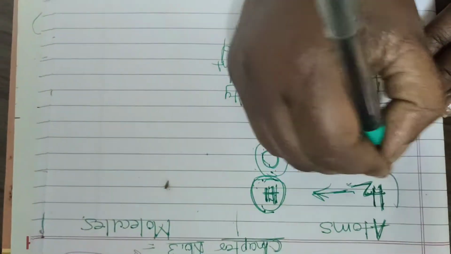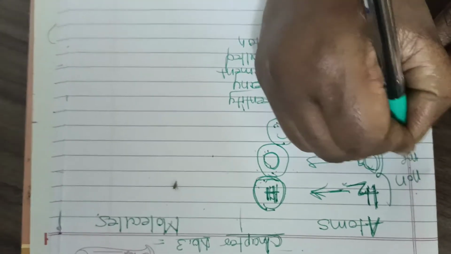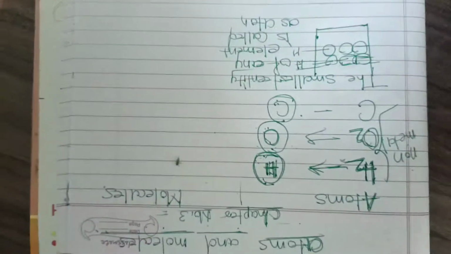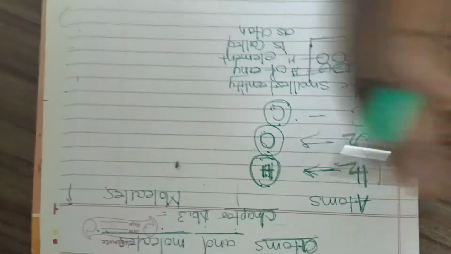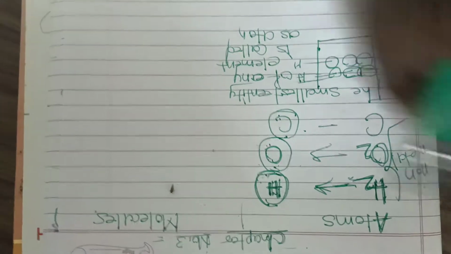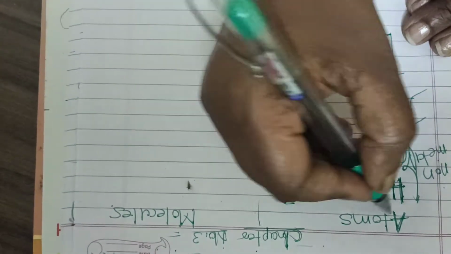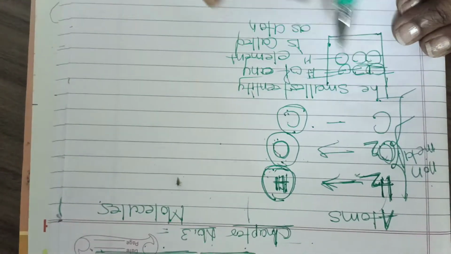Okay, so now here we have taken hydrogen as an element. Here we have taken oxygen as an element. Hydrogen and oxygen are elements which are non-metals. In my last lesson's video I explained and bifurcated the atoms into metals and non-metals. All this hydrogen, oxygen and carbon, these are all examples of non-metals.